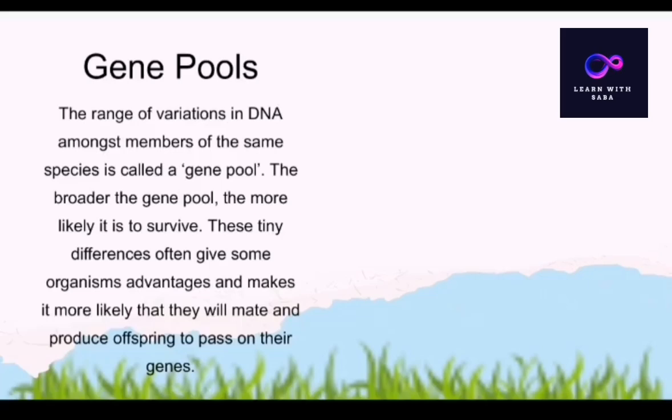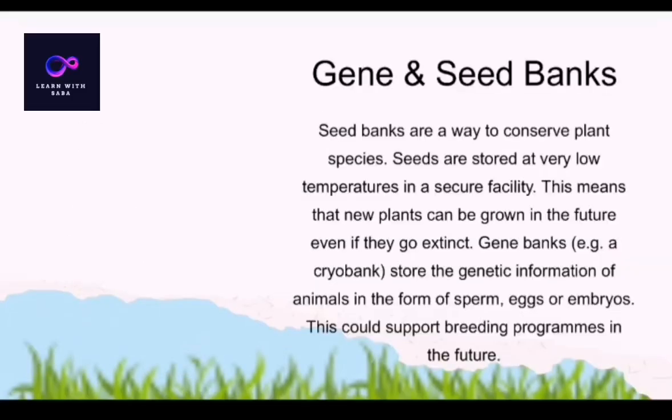Next, we are discussing gene pools. The range of variation in the DNA among members of the same species is called the gene pool. The broader the gene pool, the more likely the species is to survive. These tiny differences often give some organisms advantages, and make it more likely they will meet and produce offspring to pass on their genes. These are all gene pools.